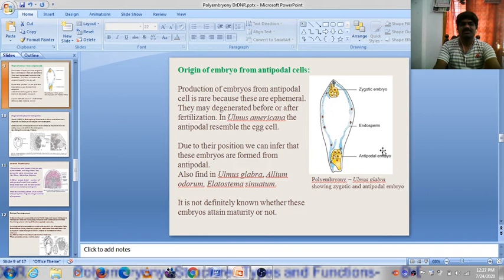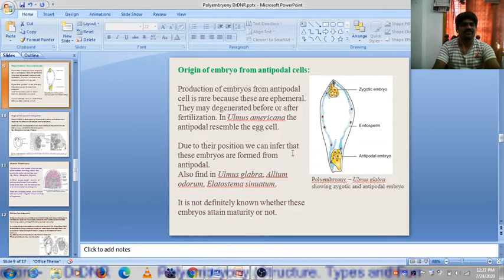In Almost Americana, the antipodal cells resemble the egg cell. Due to their position, we can infer that these embryos are formed from the antipodal cells. Based upon their position, we can easily identify whether an embryo is formed from the egg cell or from an antipodal cell. Also found in Almost globra.